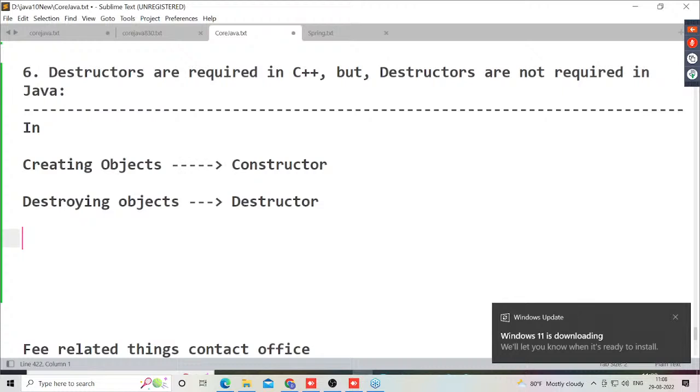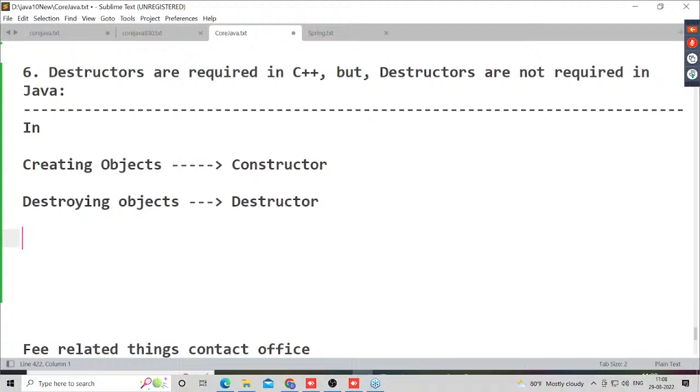Now, from the point of view of customers, which one is the best? Which one is the benefit? Case 2 or case 1? Case 2, definitely case 2. So case 1 is C++, case 2 is Java. Restaurant is nothing but a programming language. Which restaurant is good in that sense? The case 2 restaurant is good, and that case 2 restaurant is like Java.